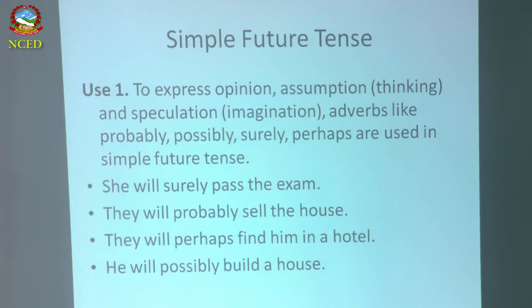In this example, she is the subject. Now, will is used there, and you have to use surely, and pass the exam, which is the infinitive plus object. The next one, they will probably sell the house. They will perhaps find him in a hotel, or he will possibly build a house. This is the one use. Let's go to the next one.